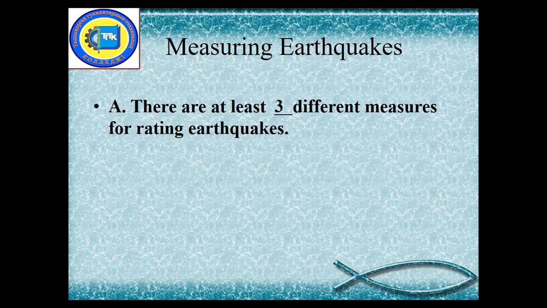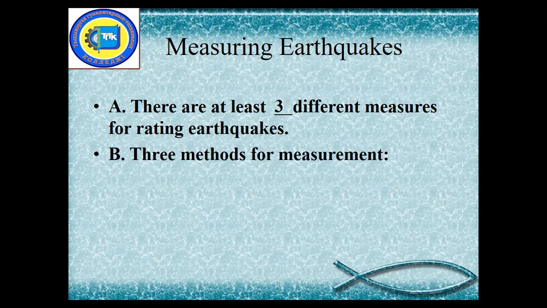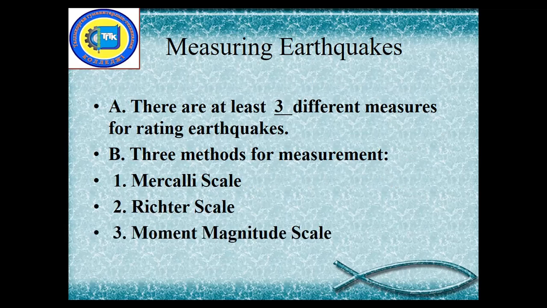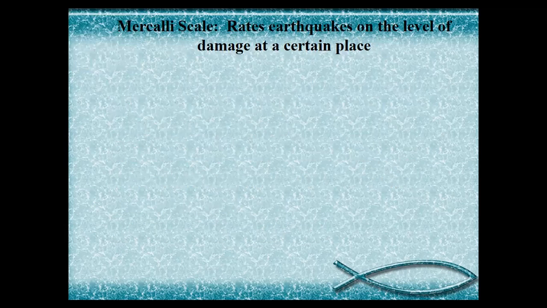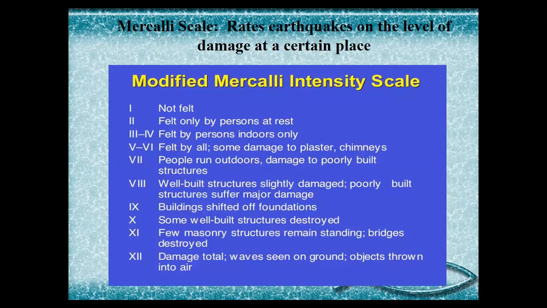There are at least 3 different measures for rating earthquakes. Three methods for measurement: first is the Mercalli scale, second is the Richter scale, third is the moment magnitude scale. First one is the Mercalli scale. It rates earthquakes on a level of damage at a certain place. For example, the modified Mercalli intensity scale.